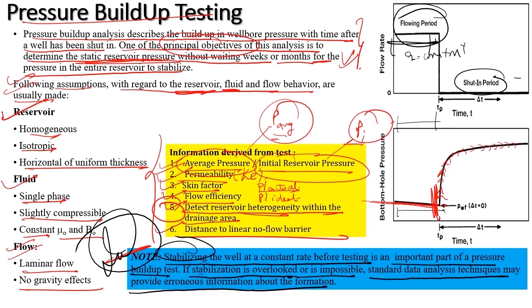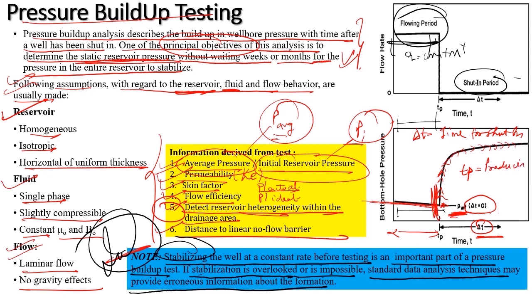Now whatever flowing bottom hole pressure I am recording at delta T equal to 0 will be my shut-in flowing bottom hole pressure. This delta T is the time for shut-in. TP is my producing time.